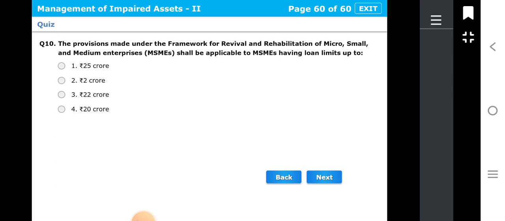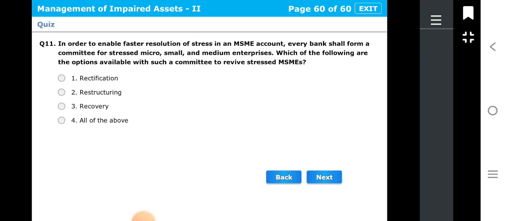The provisions made under the framework for revival and rehabilitation of micro, small, and medium enterprises shall be applicable to MSMEs having loan limits up to first 25 crore, 2 crore, 22 crore, 20 crore. And the right answer is 25 crore. So all these revival and rehabilitation provisions are applicable if the loan limit is up to 25 crore. So let's see next question, question number 11.